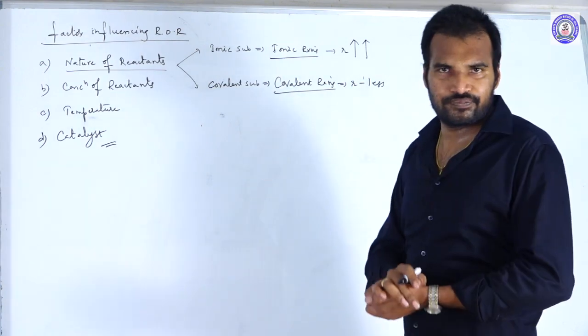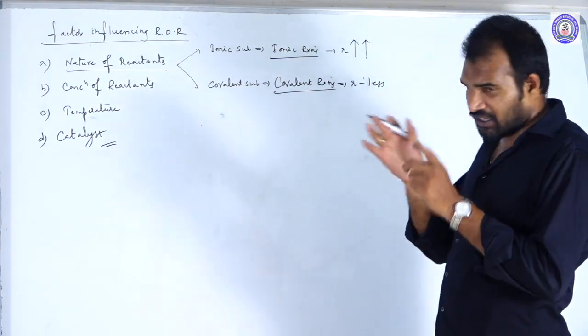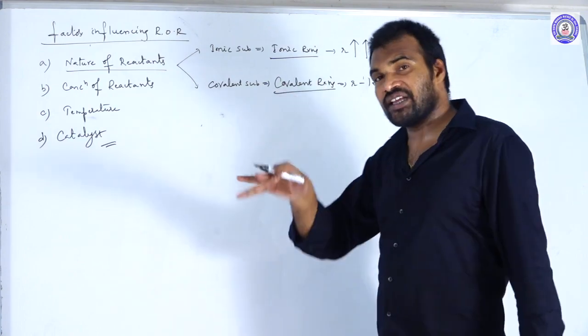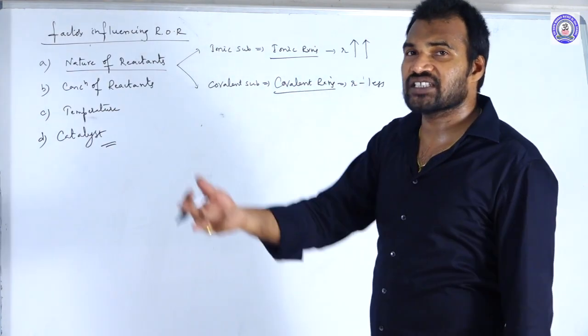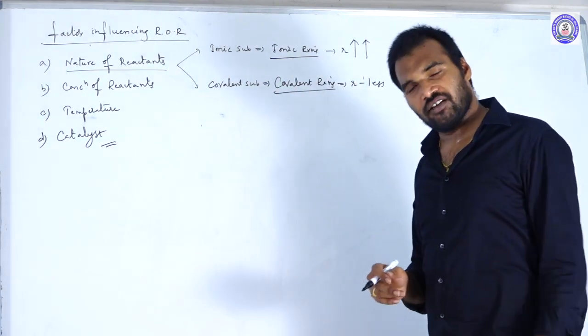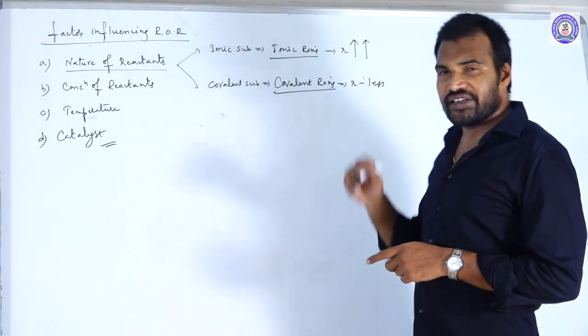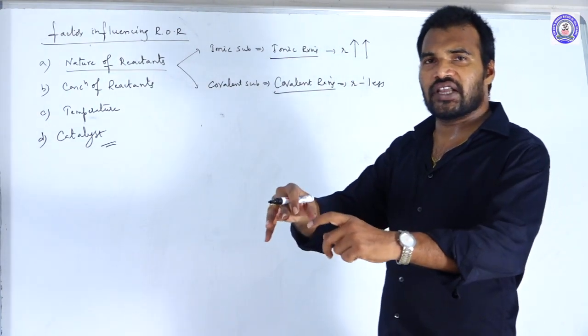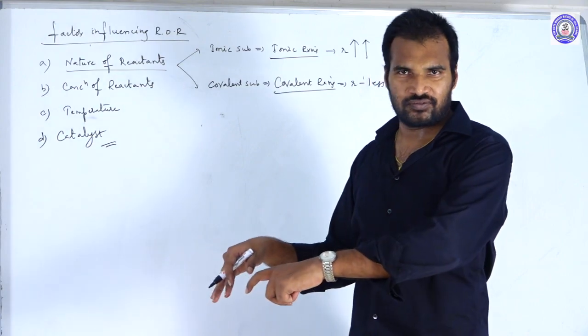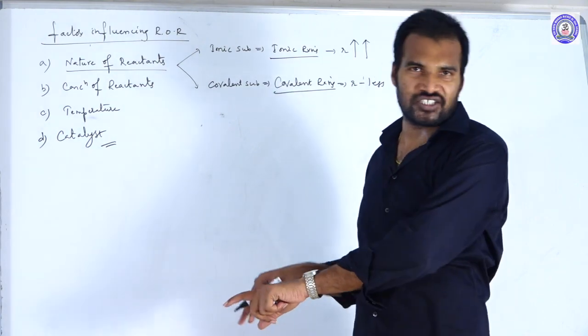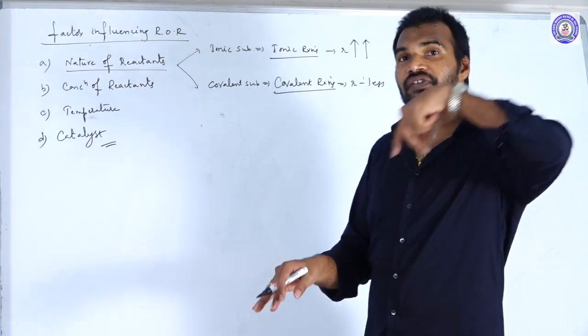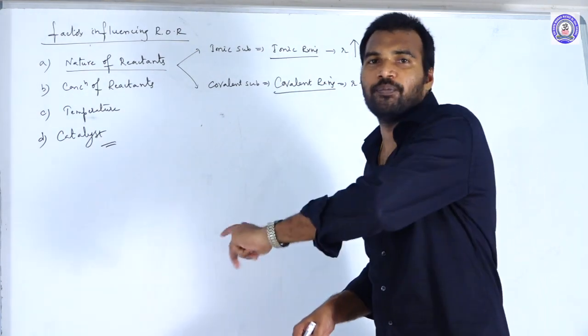What is the reason behind it? When you compare the ionic reactions and the covalent reactions, ionic reactions are somewhat faster than covalent reactions. Why? In ionic reactions, the substances are already in the form of ions. So there is no need of any bond breaking and bond making.